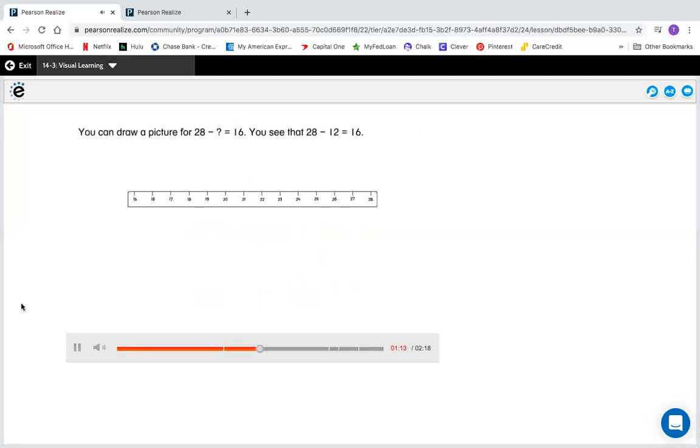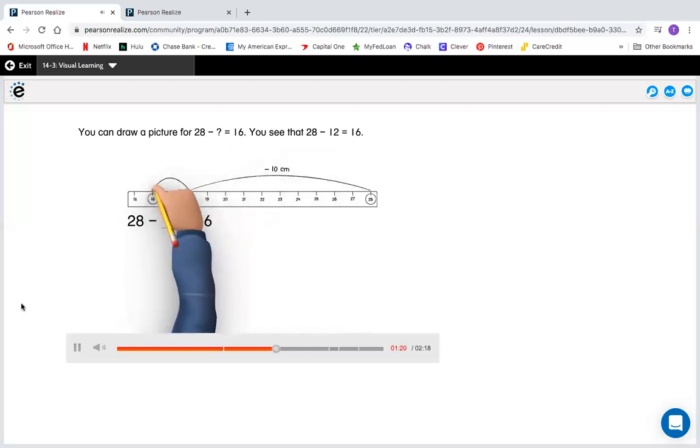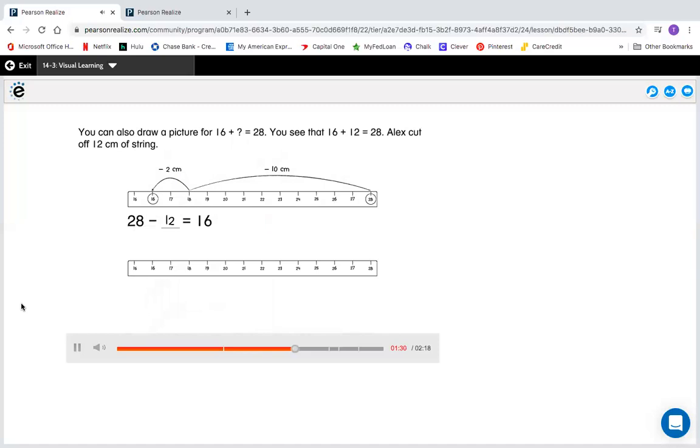You can draw a picture for 28 minus blank equals 16. You see that 28 minus 12 equals 16. You can also draw a picture for 16 plus blank equals 28. You see that 16 plus 12 equals 28. Alex cut off 12 centimeters of string.